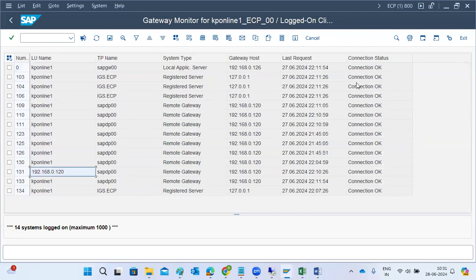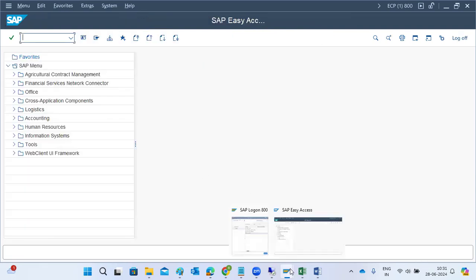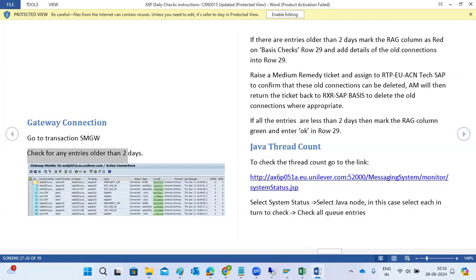So all connections are okay. All are remote gateway. If something is wrong, we have to fix the issues. These are the kind of connectivity checks we have, and we can check all the information in the instruction sheet here, right?